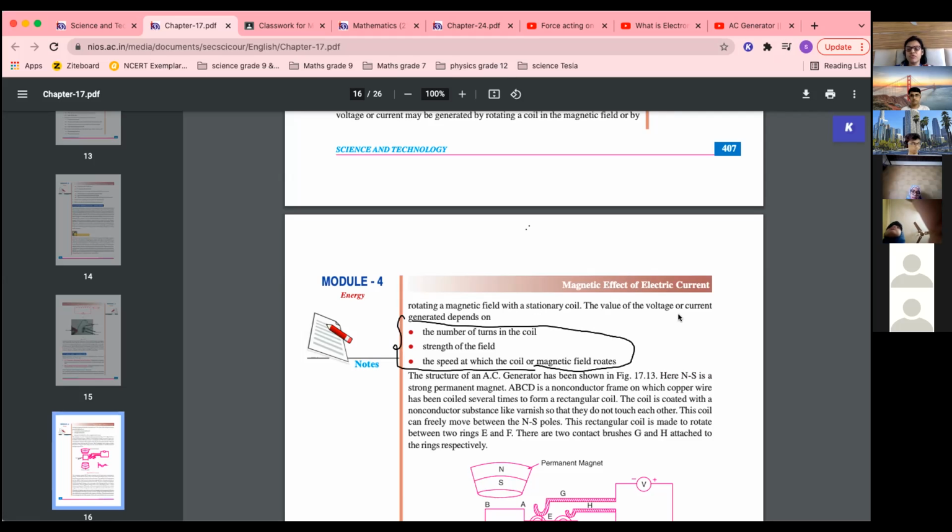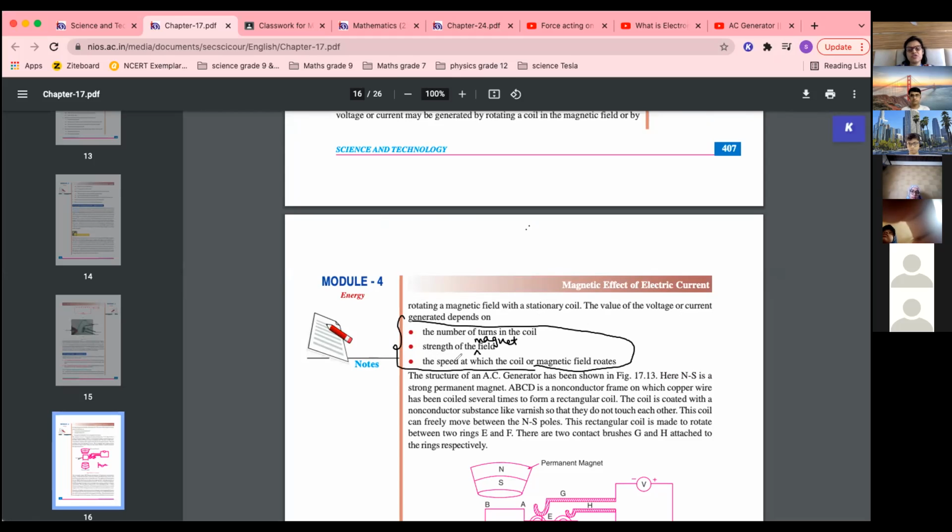The value of the voltage or current generated depends on the number of coils. The more the number of coils, the more will be the value of current. Strength of field, that means this field is the magnetic field. So if you use a stronger magnet, a stronger magnetic field, then the current induced will be of a higher value.